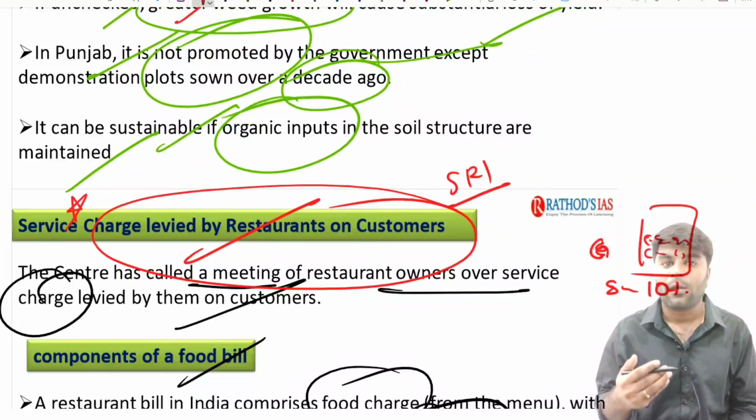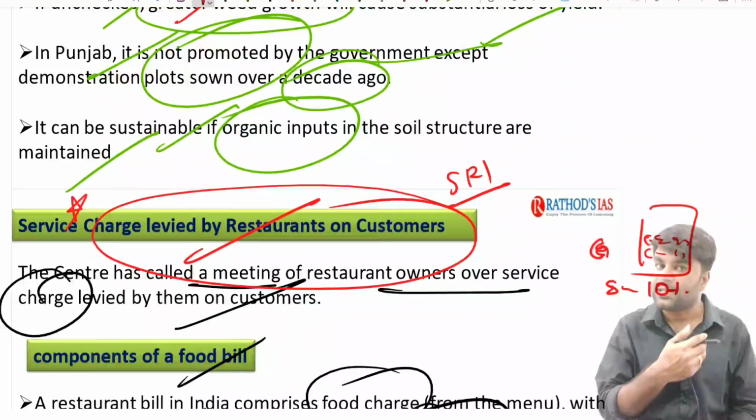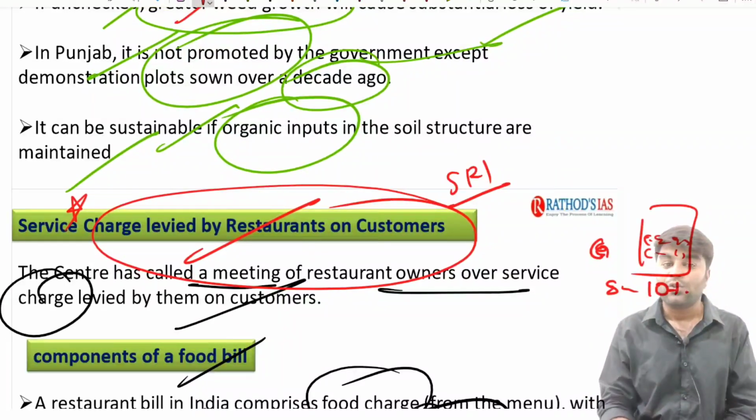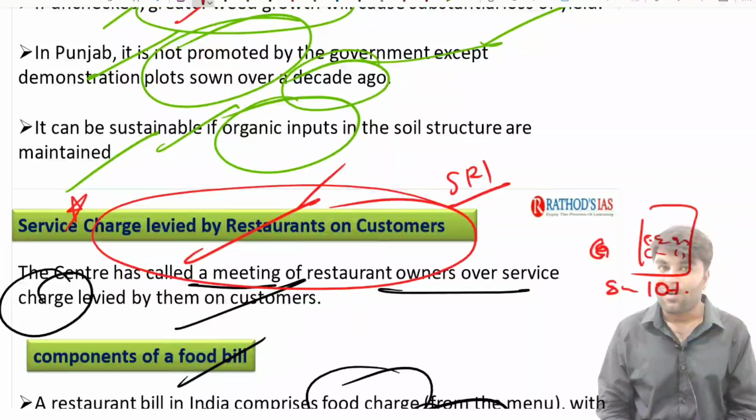Guys, we do have a lot of economic weekly current affairs which appeared in different newspapers even this week, and we are going to have a great analysis of all those topics which appeared this week in the upcoming weekly economic series. I hope you clearly acquired a lot of knowledge, particularly in this class with respect to the GST, and you also acquired knowledge with respect to two more important current affairs topics which are going on in the country. So this is all for this economic weekly, and we will meet in the next class. We are going to discuss all the economic current affairs which appeared in different newspapers, particularly in this week. I hope you understood and enjoyed this class.